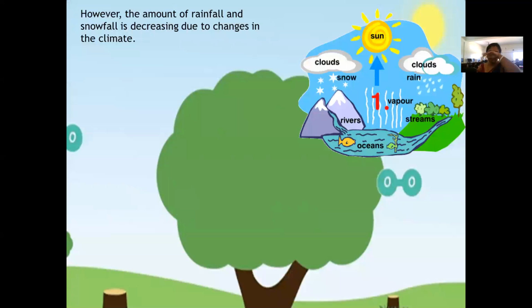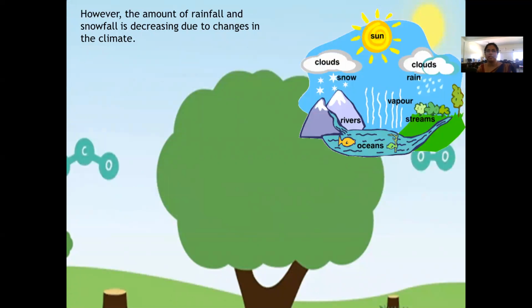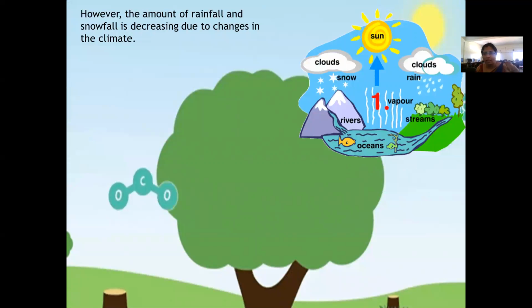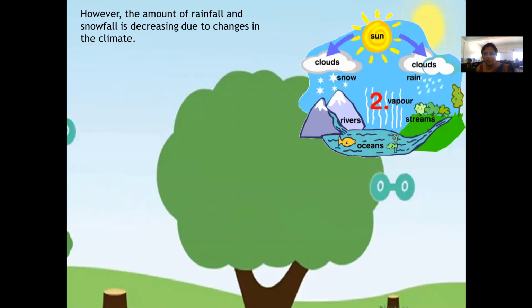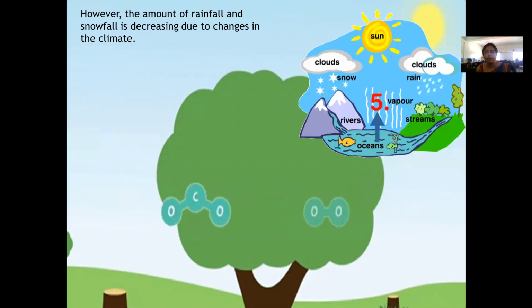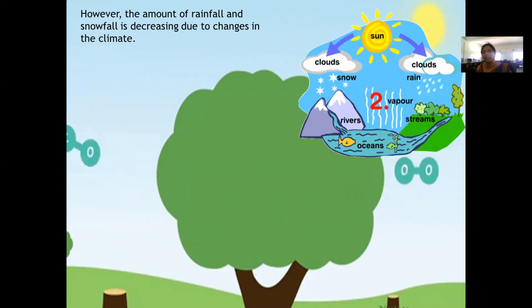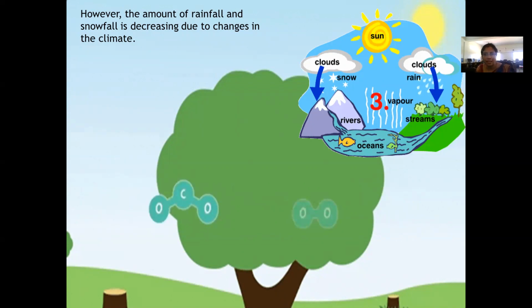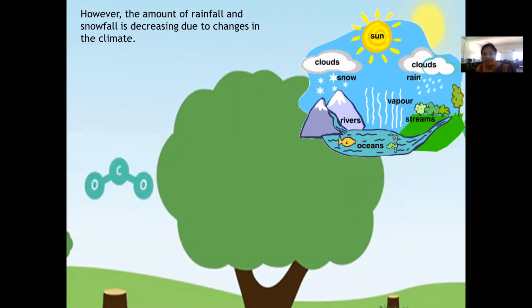However, the amount of rainfall and snowfall is decreasing due to the change in climate. As I said, we get water from rain and snow. But when there is a decrease in rainfall and snowfall, why is it? It is because of the climatic condition, because there is lots of heat in the climate. So what happens due to more heat? The water gets dried up.